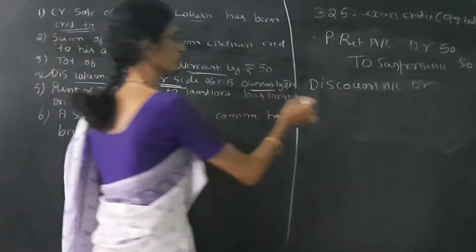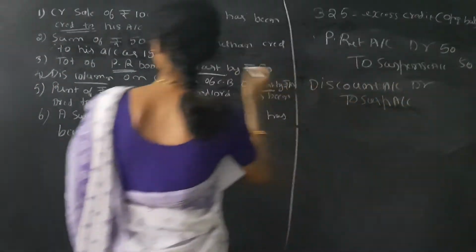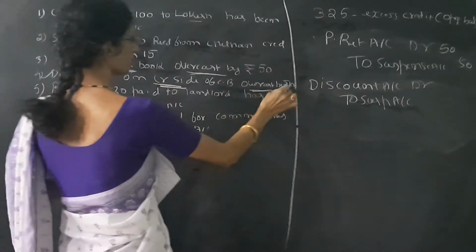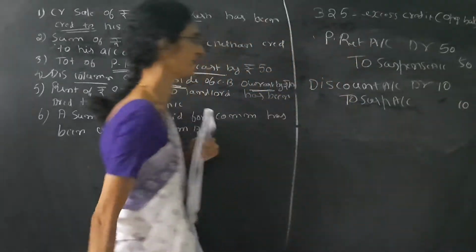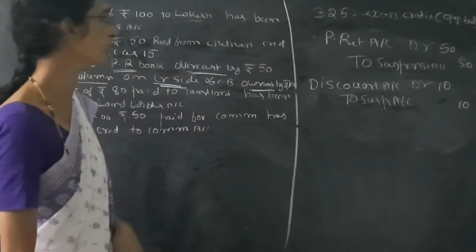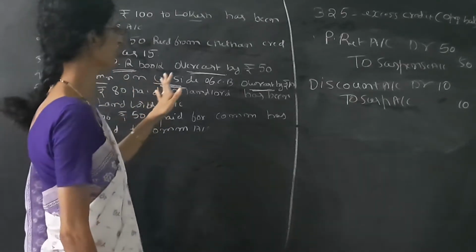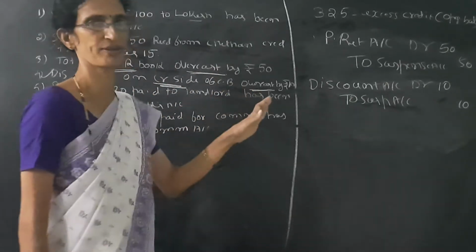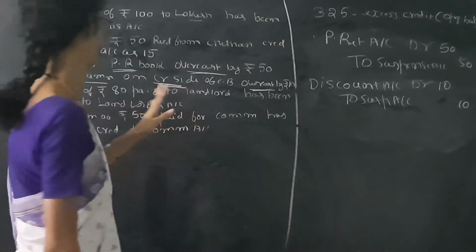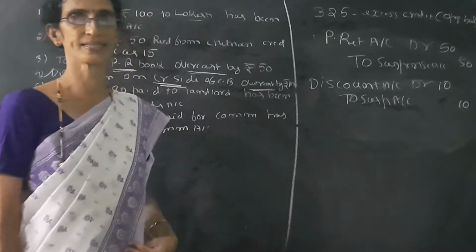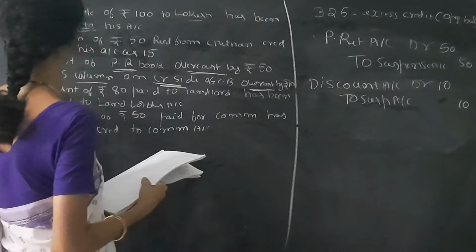So the other account should be the suspense account. The amount is 10 rupees, overcast by 10 rupees. So the journal entry is discount account debit to suspense account. And the narration is: being overcast in discount account rectified. Then we can see the next transaction.